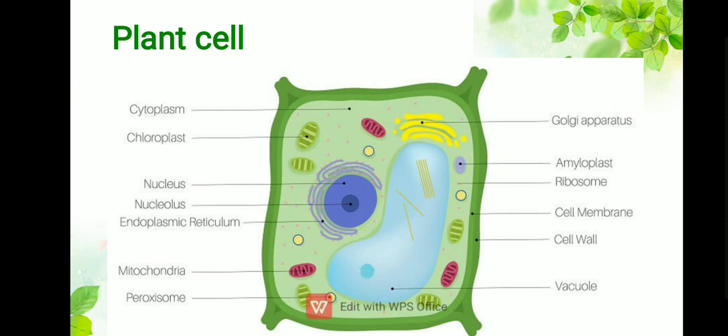The most important thing present only in plant cells is the chloroplast, which has the green pigment chlorophyll that traps sunlight for photosynthesis. Animal cells don't have chlorophyll, so they are not green in color.